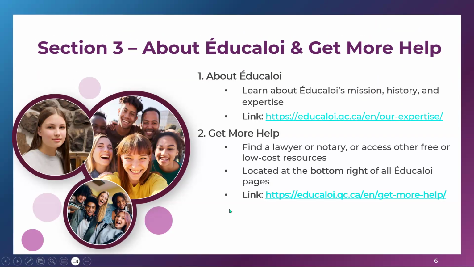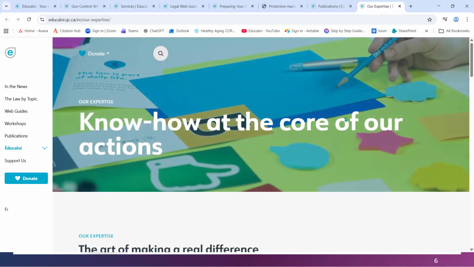And section 3, about Éducaloi and to get more help. There's a section on about Éducaloi and their expertise. So you can click on that and learn a little bit more about them.